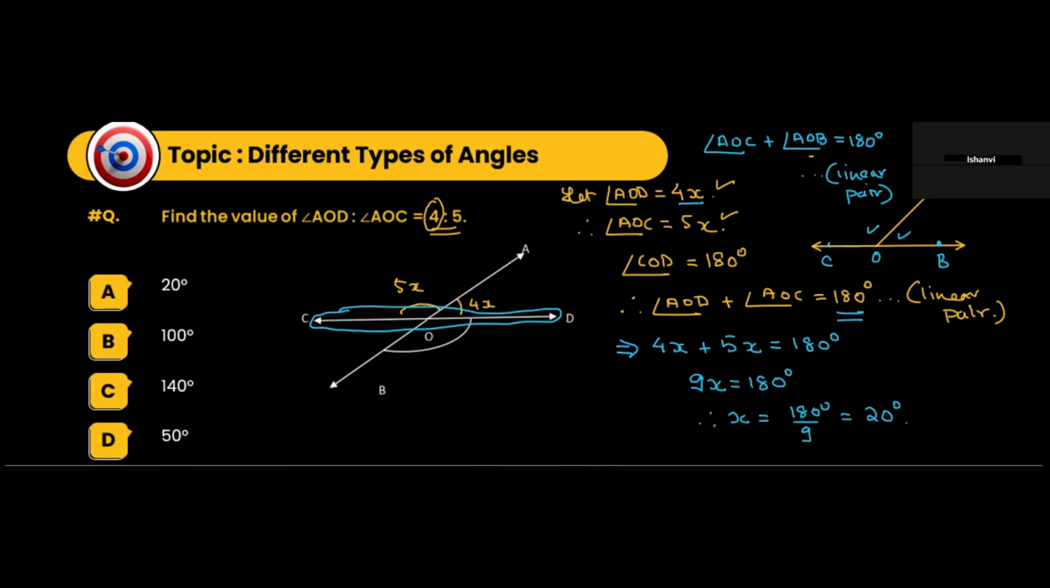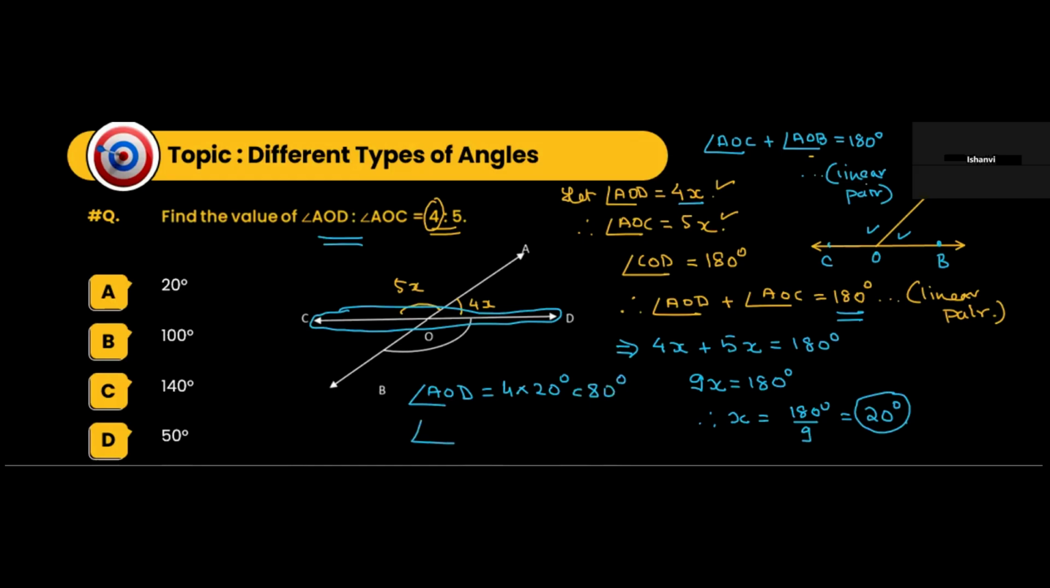Now, find the value of... what do we have to find out here? Find the value of AOD. Maybe one of the angles here, because it's not clearly stated. So angle AOD will be how much? Angle AOD will be equal to 4x. So that will be 4 into 20 degrees, because that's what we have found the value of x to be. So this will be 80 degrees.